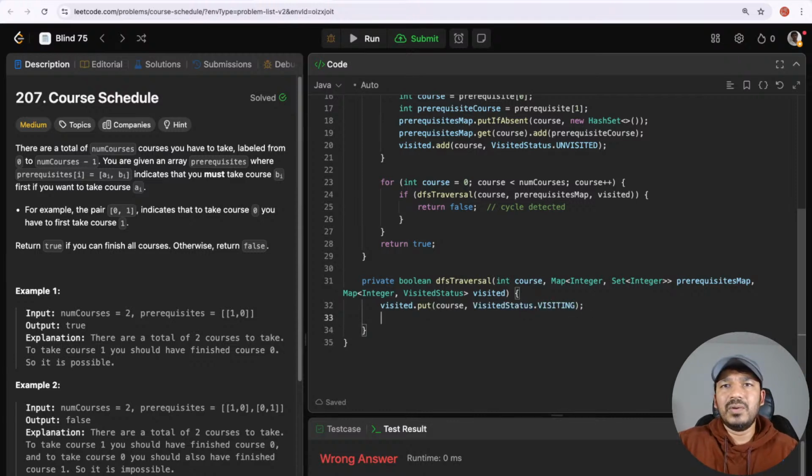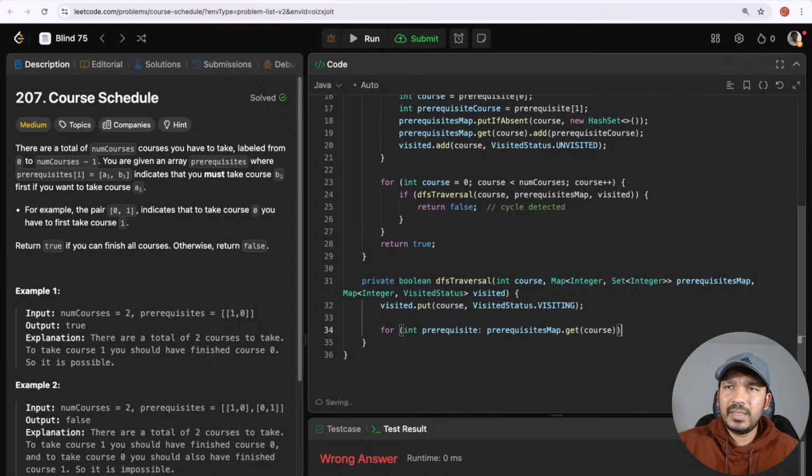Now let's iterate through each of the prerequisites of that course. Okay, so now we have course for prerequisite in the prerequisite map dot get course.